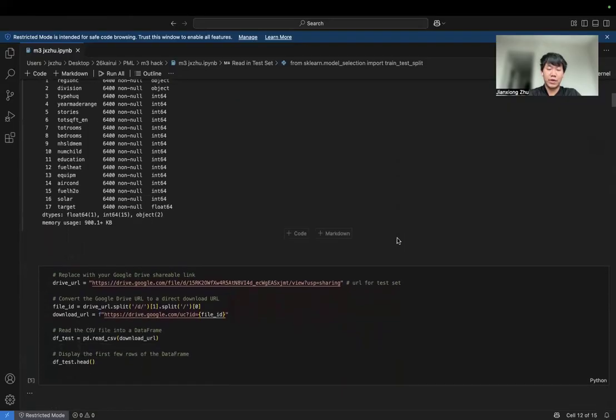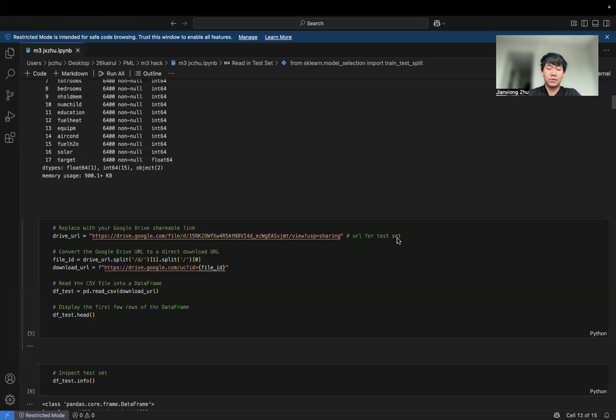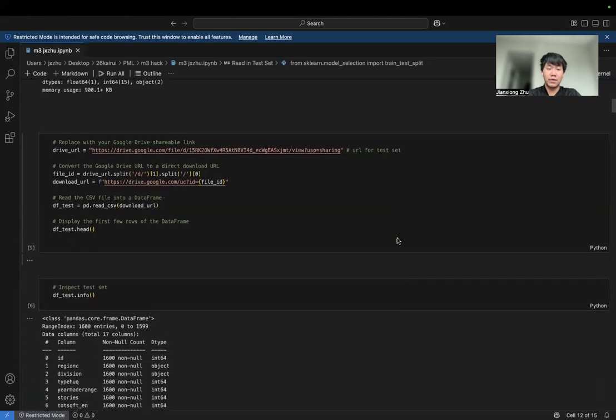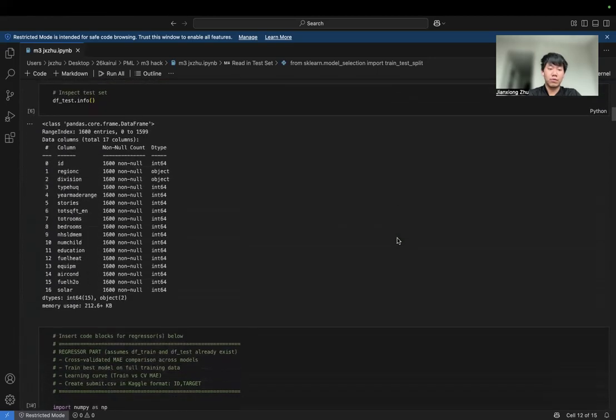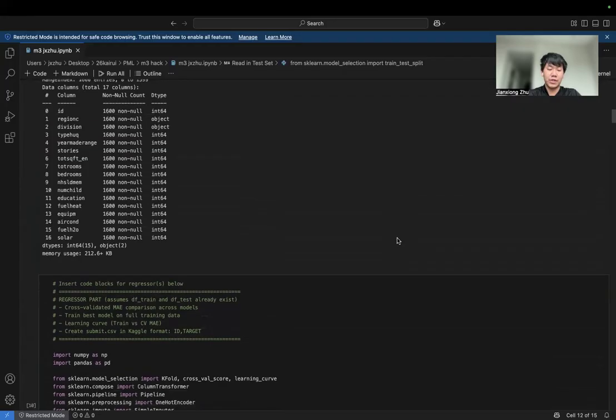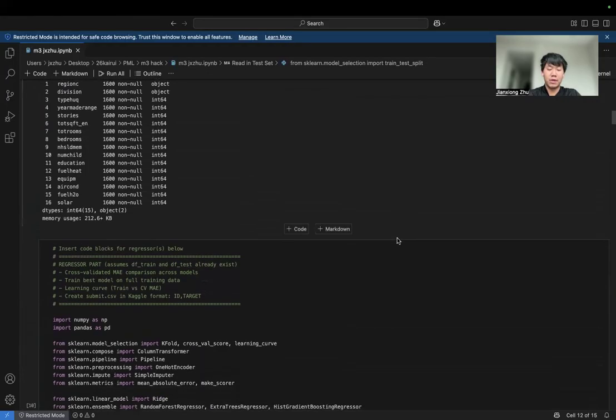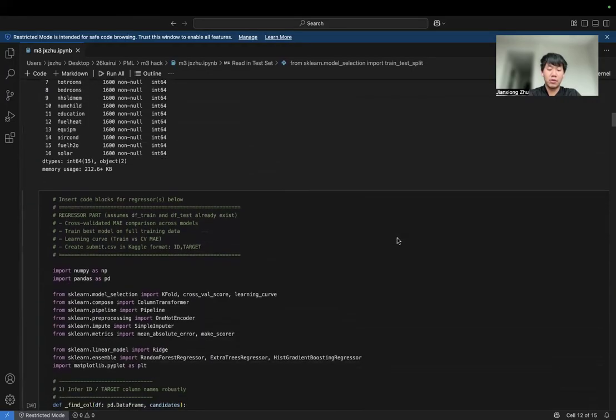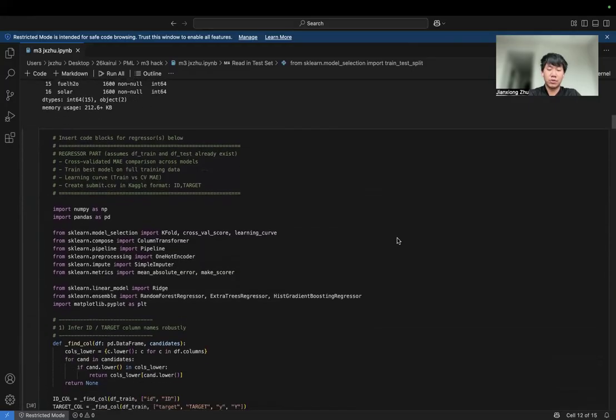After cleaning the data, I create several new features based on domain intuition. For example, the energy consumption is closely related to how living space is used. So instead of using only raw variables, I create ratio-based features such as square footage per room, square footage per person, bedroom to room ratio, and rooms per person. I also added a log transformation of the square footage feature to reduce skewness.